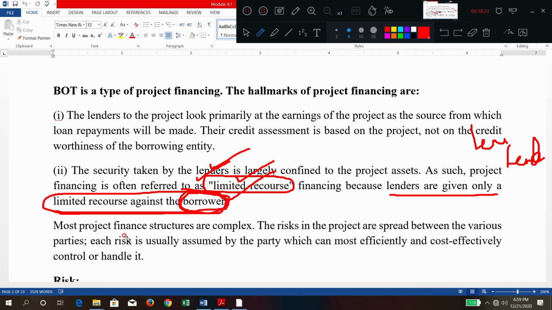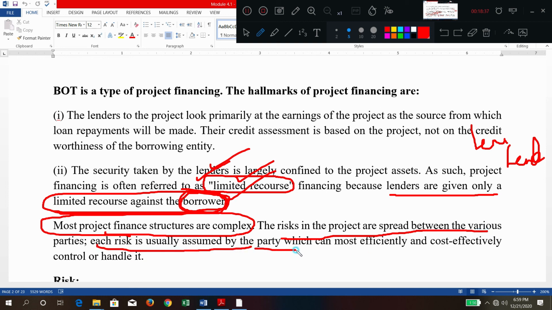This type of arrangement is called limited recourse. Most project finance structures are very complex in nature. All the agreements are very complex. So what is happening here? Risk is shared between the different parties. Each risk is usually assumed by the party which can most efficiently and cost-effectively control or handle it. Because a lot of parties are involved, all the risks are identified and shared between the different parties. Very important term: limited recourse.